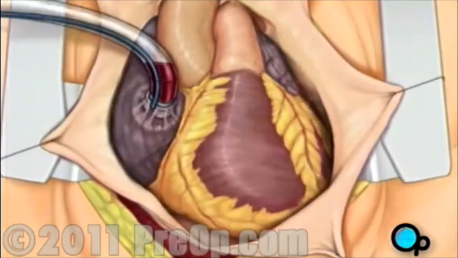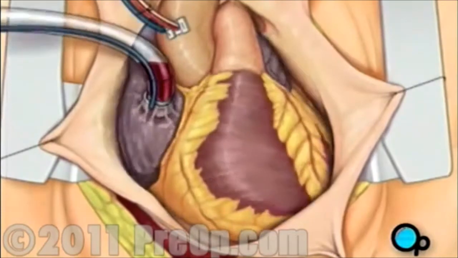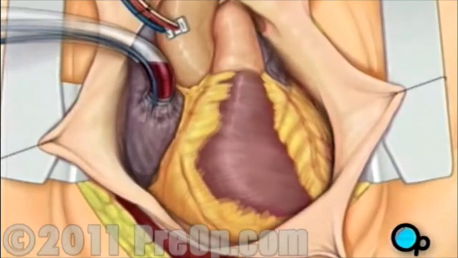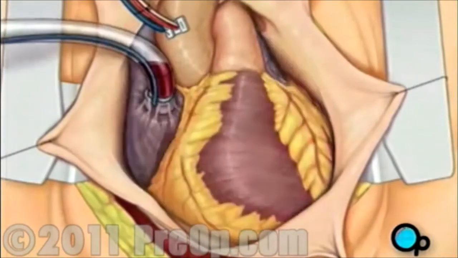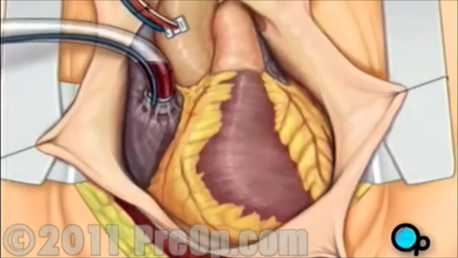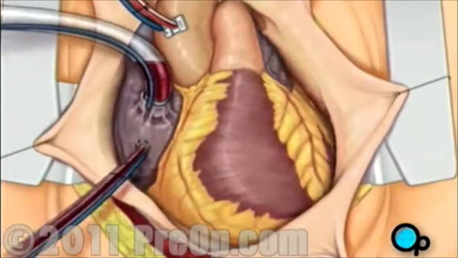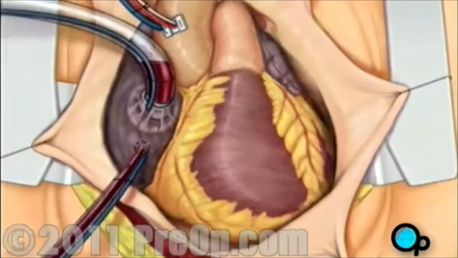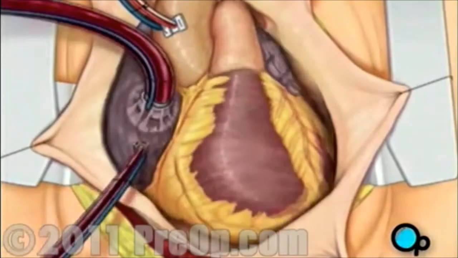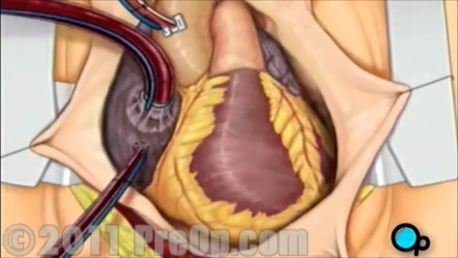One or two smaller tubes are then inserted into the heart. These will carry a special solution that helps preserve the heart's temperature. When all the tubes are in place, the surgical team will turn on the bypass machine. It will begin to circulate the blood as the heart cools.